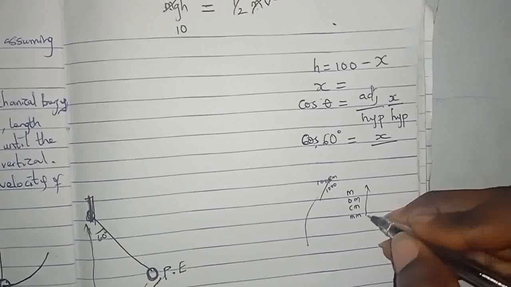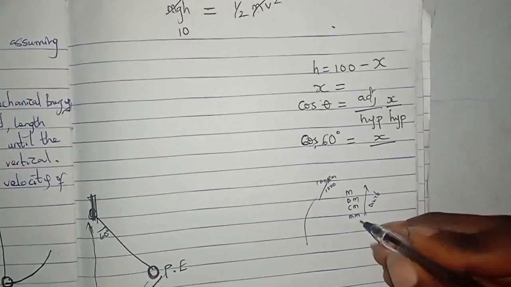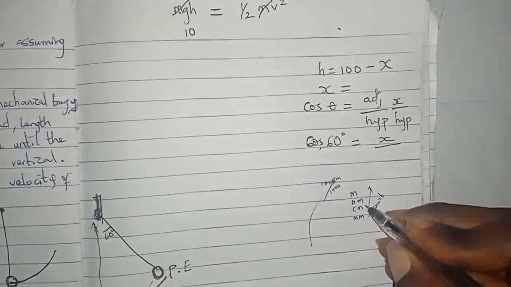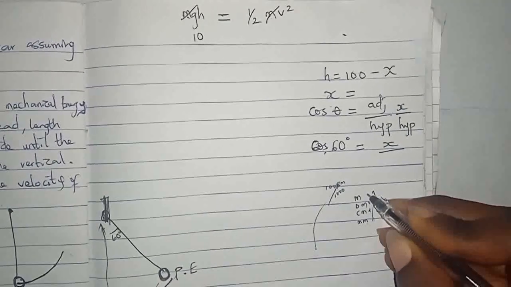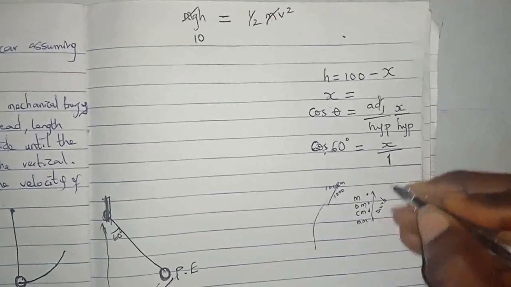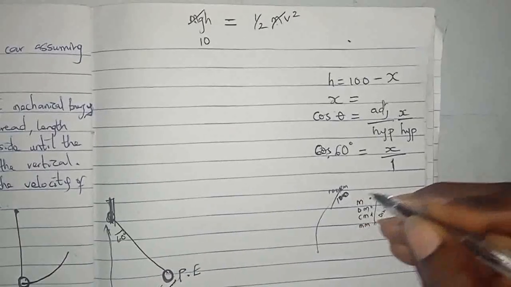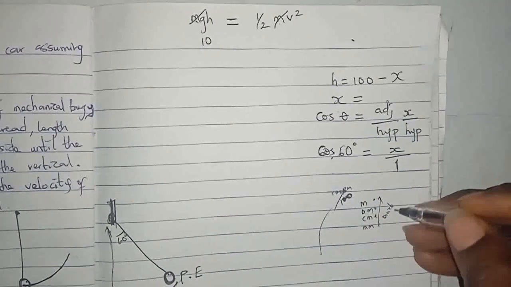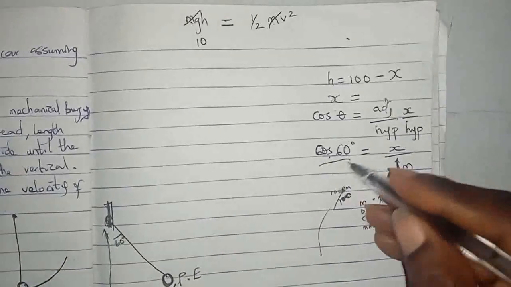If I'm going this way, I divide. See? 100 millimeter is 10 centimeter. So 100 centimeter should be 1. So this is 100 divided by 100, so 1 meter. All over 1.